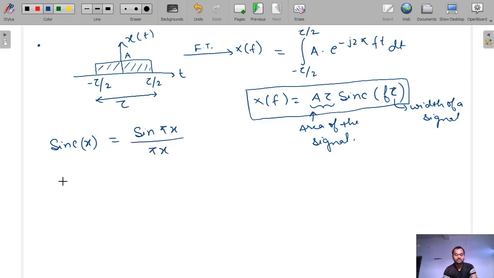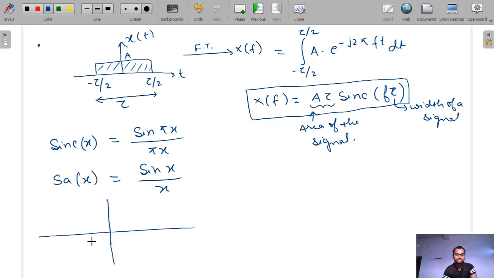So today is just an introduction class, don't worry, we will study all things in detail in communication and also in signals and systems. Sampling x, that is equal to sin x by x. These are the function names, so you need not worry. So this is the graph of sinc x.